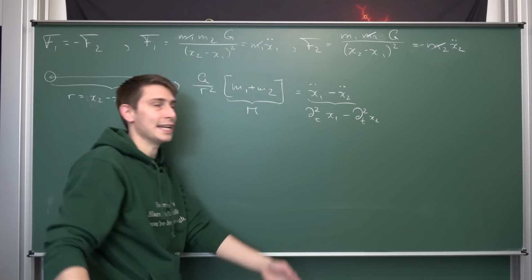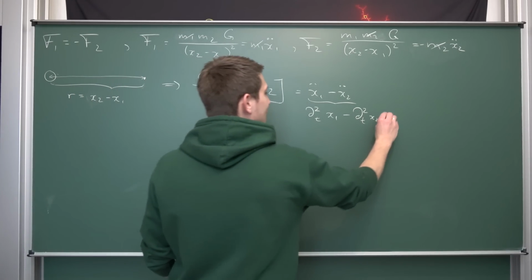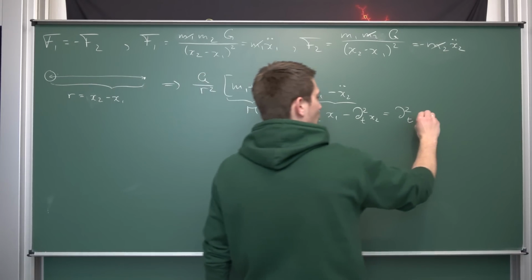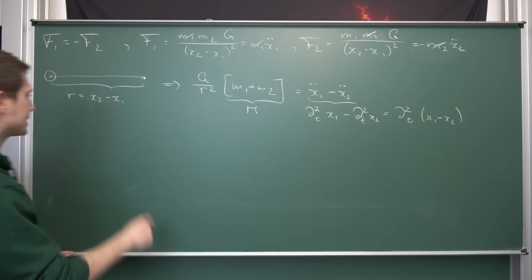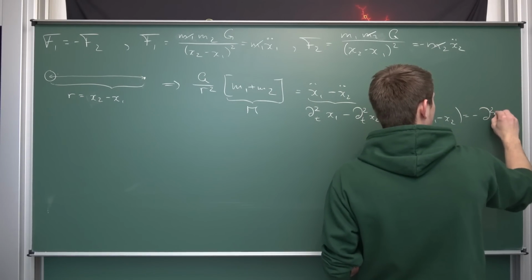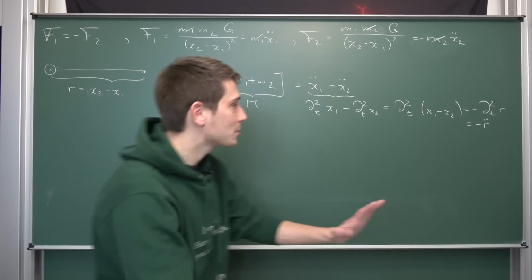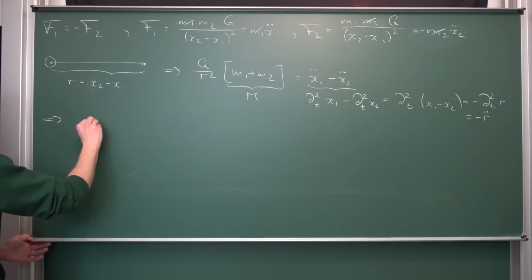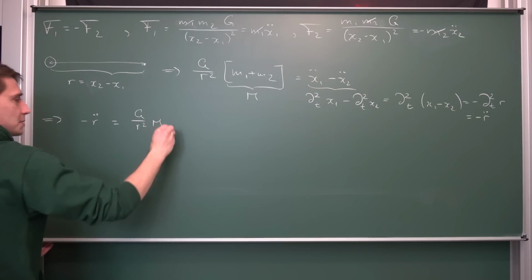You could say we can anti-apply it, or we can factor it out in the space of differentiable functions. Okay, leaving us overall with the second time derivative in t of our x1 minus x2. But we know that x1 minus x2 is nothing but negative r. So this right here is nothing but negative the second time derivative in t of r, which is negative r double dot. Okay, just a bit of manipulation that I want to take into consideration, leaving us overall with, okay, negative r double dot being hence nothing but G divided by r squared times M.